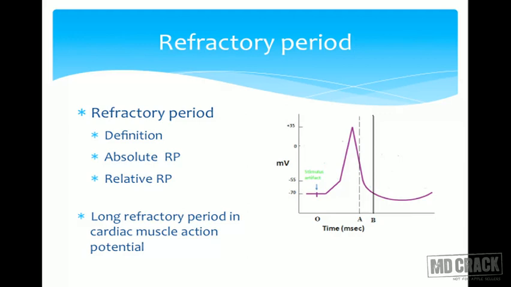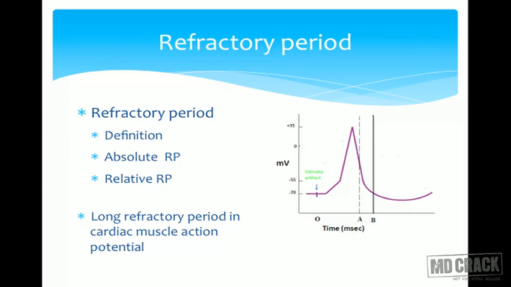The next important property of the action potential is the refractory period. Now what do you mean by refractory? Refractory means non-responsive. So the membrane will become non-responsive for some time. Non-responsive to what? To the next stimulus. So what is the definition of the refractory period? Non-responsive means it will not get excited. It will not generate a second action potential if the second stimulus is immediately given after the first stimulus. It all depends upon the membrane, and we call it the refractory period.